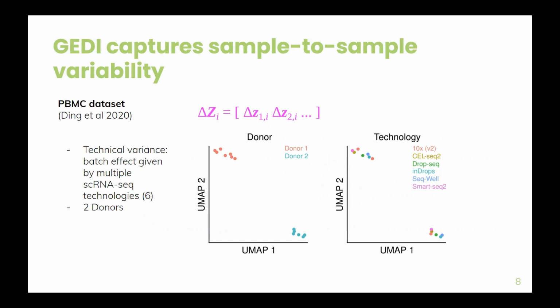The first thing that we wanted to do was to evaluate GLBIO's ability to capture sample-to-sample variability. We look at this data set, which is a collection of different immune cell types profiled across multiple single-cell RNA-seq technologies. And then what we did is look at the differences to the reference frame for each individual sample, and then use those differences and apply a UMAP to them. So in this plot, each dot represents one sample. And in this sample level analysis, what we're able to recover is variability associated with the two donors while removing variability associated with the different technologies.